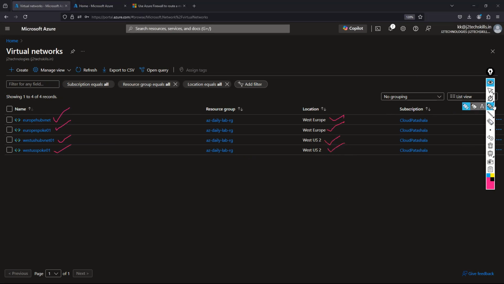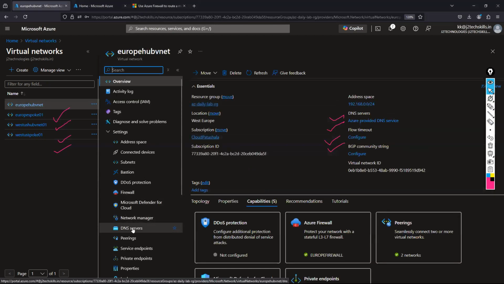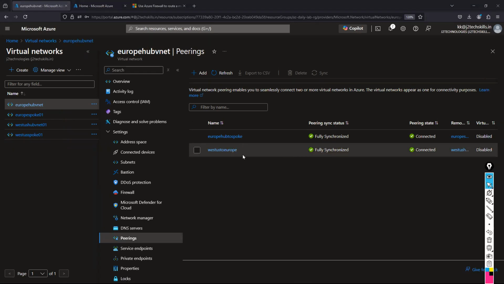Even if you go to the Europe hub network and go to the peerings, you can observe here from Europe hub to spoke, that means the Europe related spoke. But this one is West US to Europe; this West US to Europe peering is created.